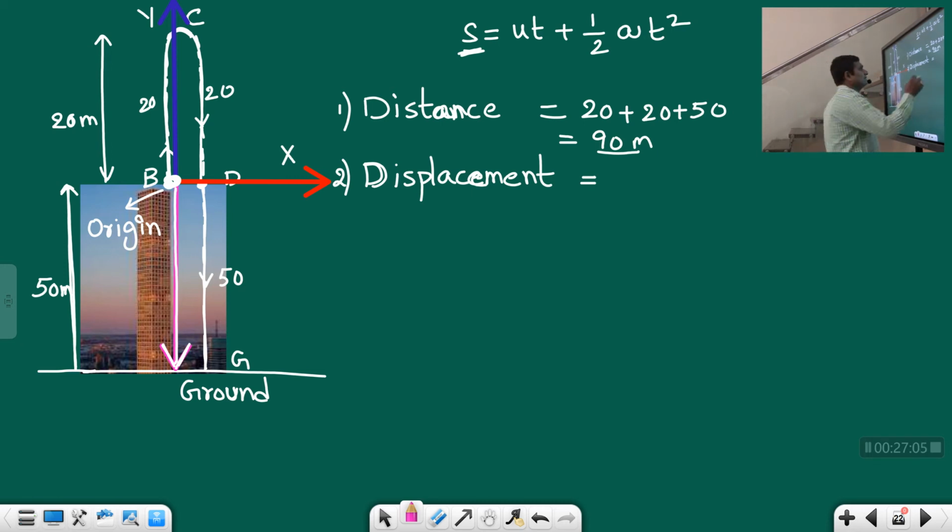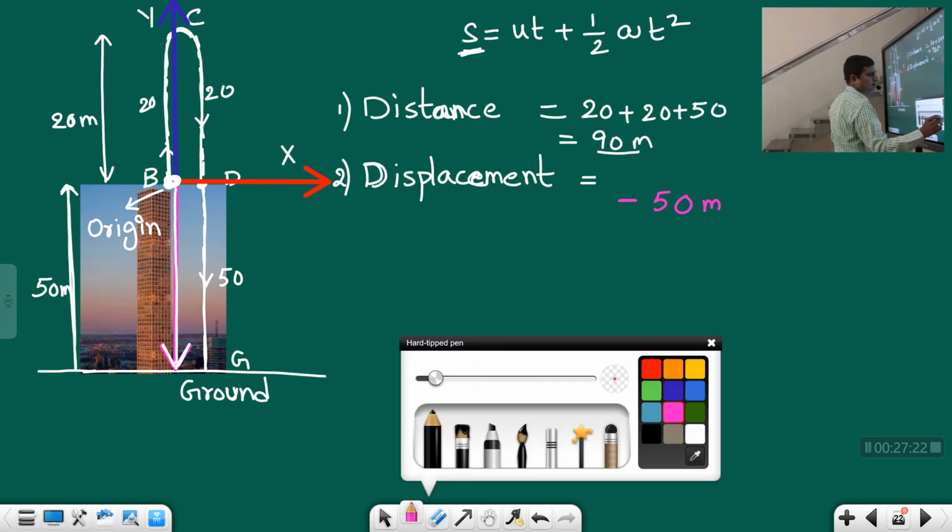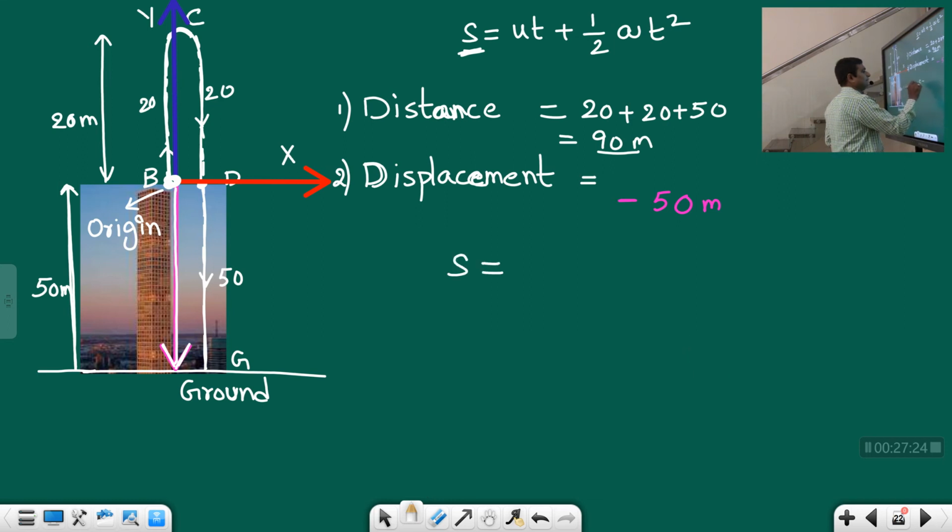So now here, what is the displacement, students? Here displacement is nothing but the height of the tower, which is 50 meters, but minus 50 meters. Okay, students. So this is the value we should substitute in the equation. Suppose you are asked to find the time taken. So you'll use the equation s = ut + (1/2)at². In this s you should substitute minus 50. We should not take plus 50.